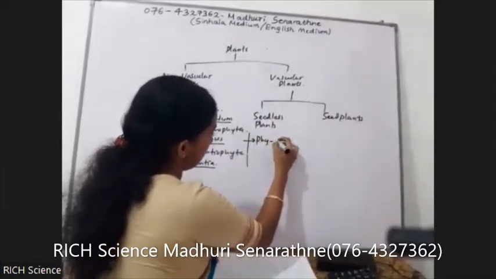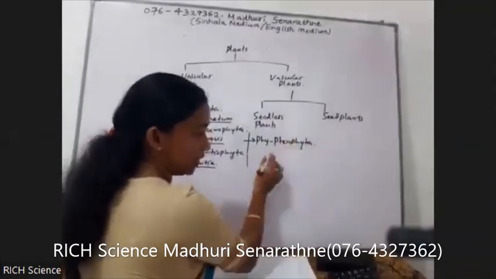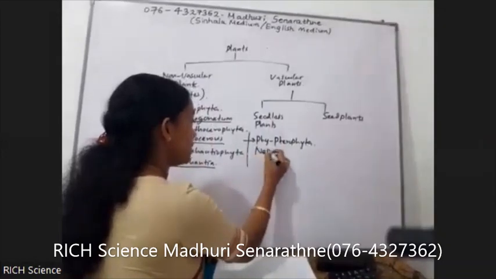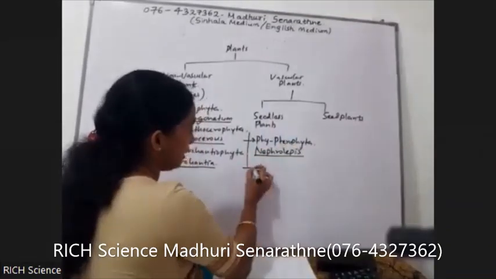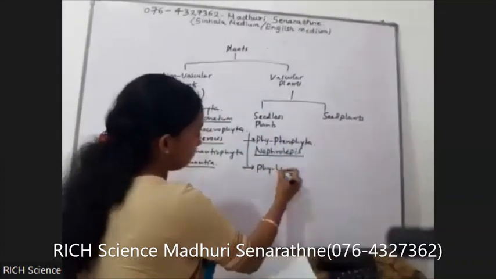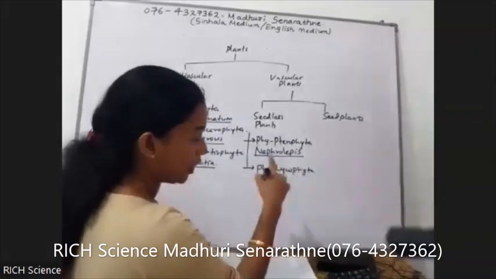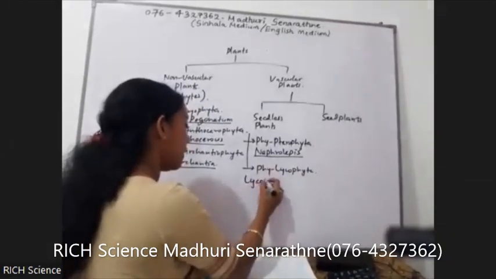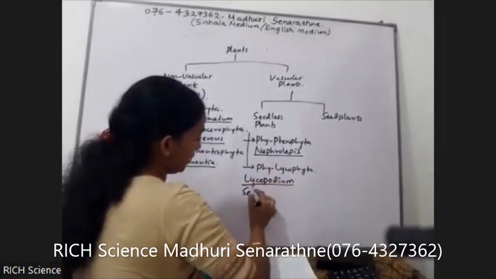Seedless plants, we are talking about 2 phyla. Phylum Pterophyta, example is Nephrolepis. And the second one is phylum Lycophyta. There are 2 examples you have to study: Lycopodium and Selaginella.